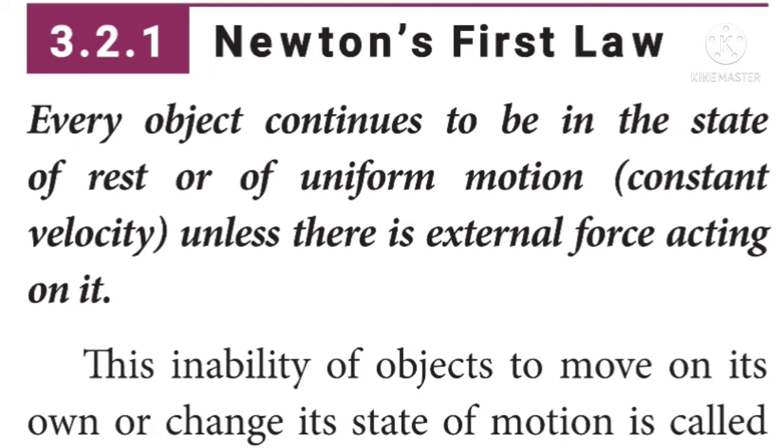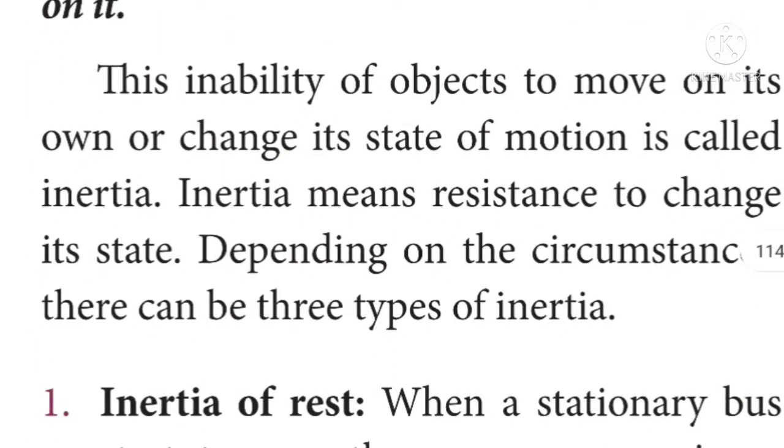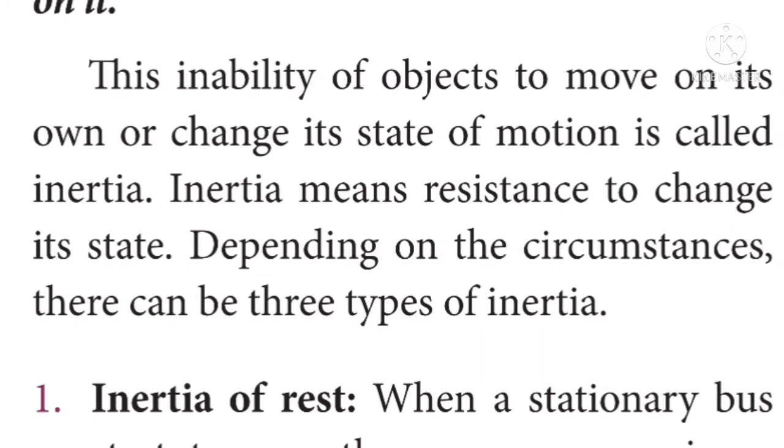This Newton's first law tells about the inertia of the object. What is meant by inertia? Inertia is nothing but the resistance to change its state, which means the inability of the object to move on its own or change its state of motion.